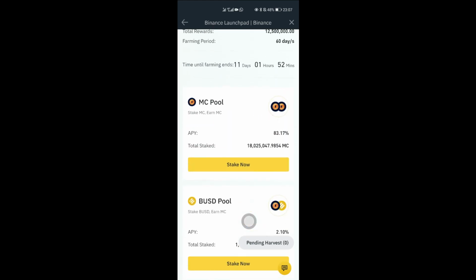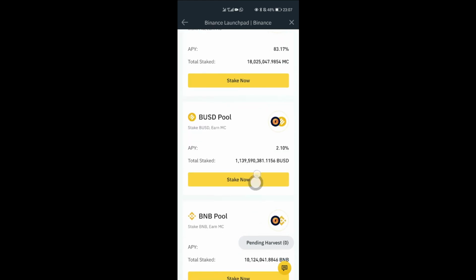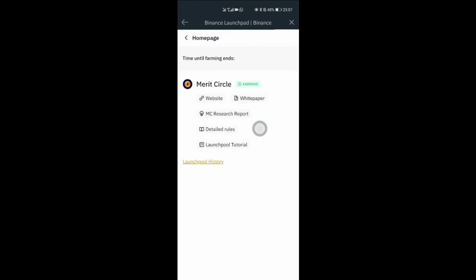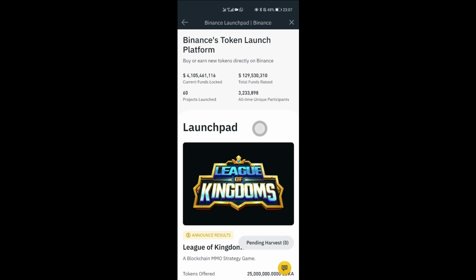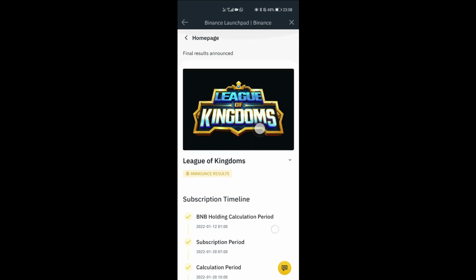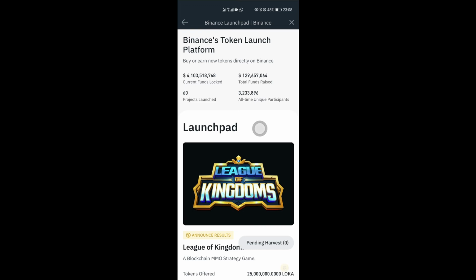Say for example, when you stake BUSD in this pool, you earn MMC. Then in the BNB pool, you can stake. Basically, there are some coins you need to stake to earn some new tokens, and once you stake in a pool, you are eligible to get the new token. The advantage here is that for Binance, before this coin gets listed on Binance, you can trade it off. Immediately the coin launches, you can trade your coin, and just because you have staked a particular coin which is eligible to earn the new token, you get to earn it.